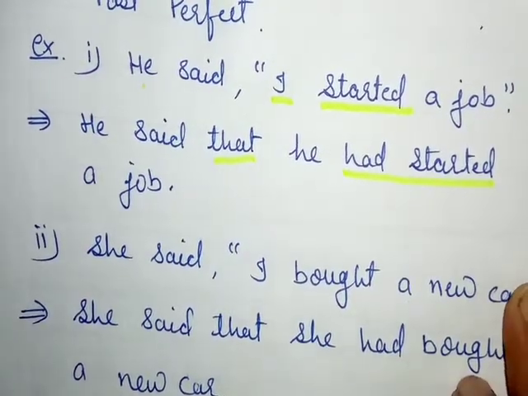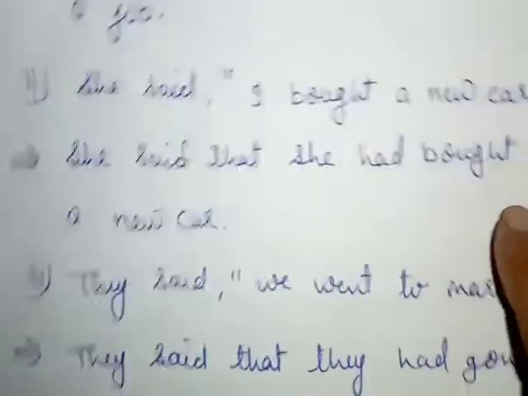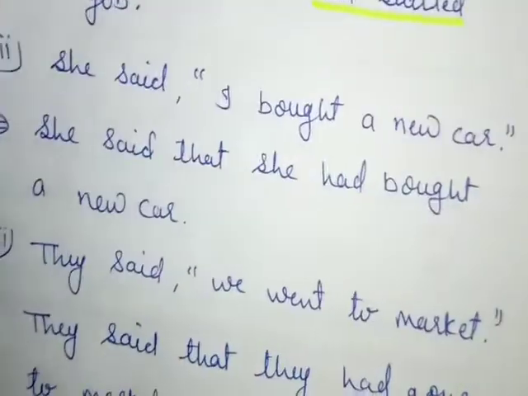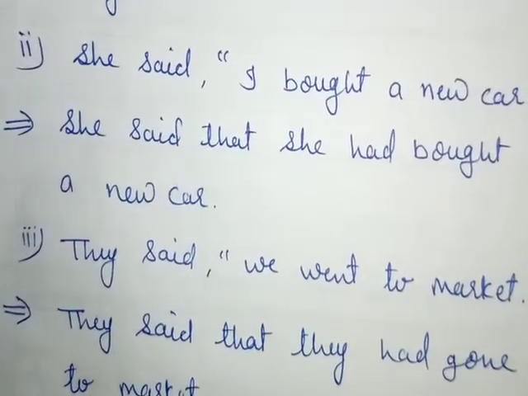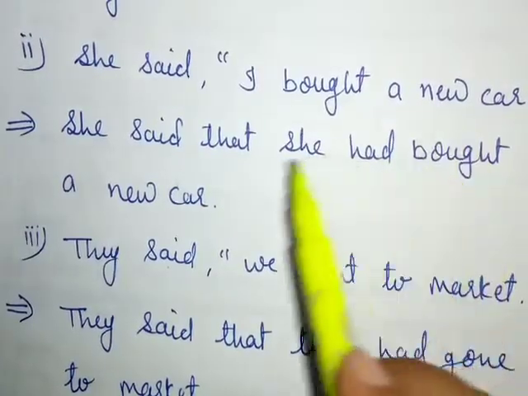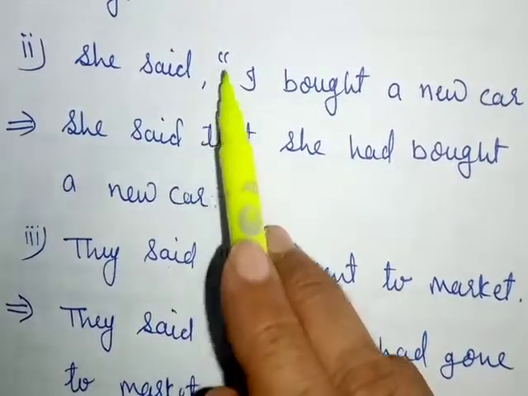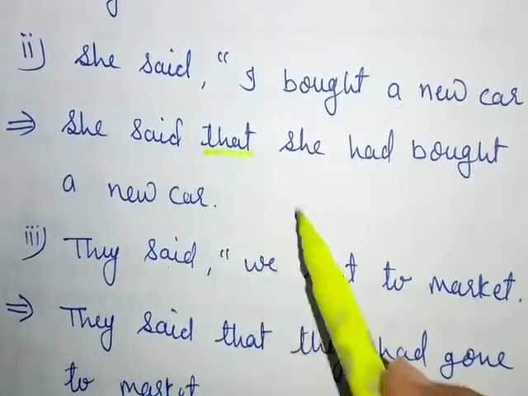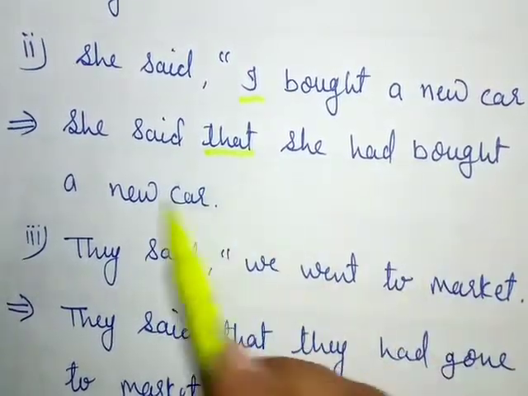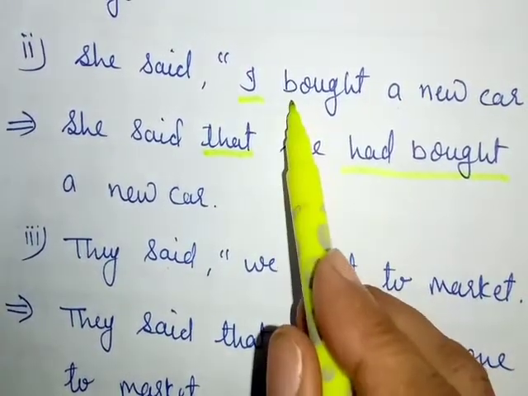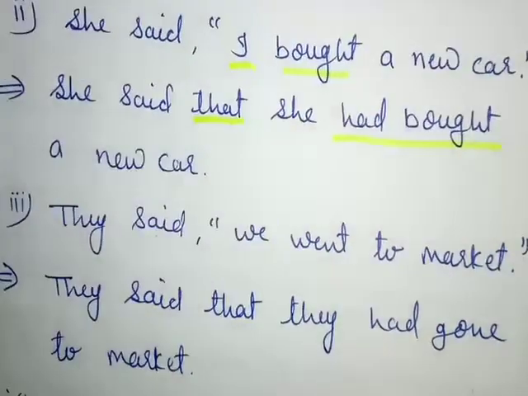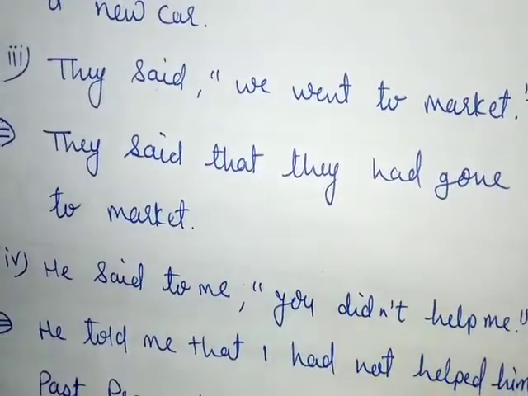Now, let's see another example. She said, "I bought a new car." She said, remove the commas, apply "that." For "I," we will apply "she." She said that she had bought a new car. The second form of the verb, bought, will convert into had bought. It is very simple. Now let's see another example.